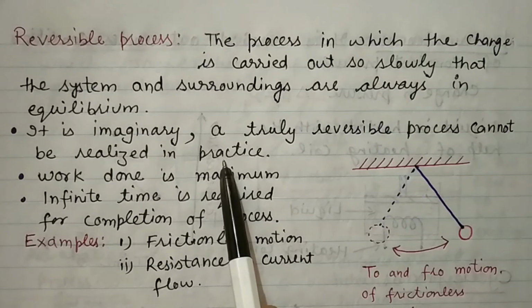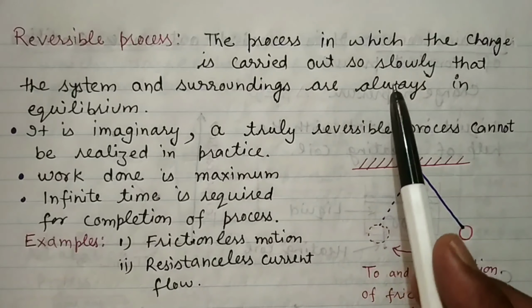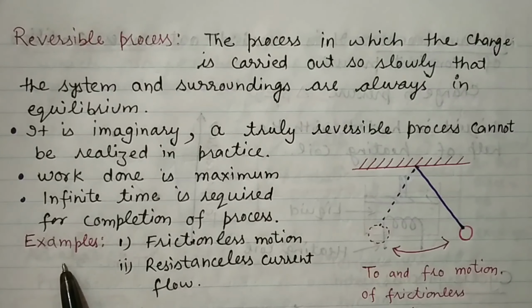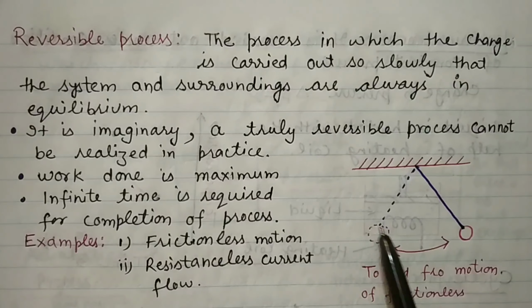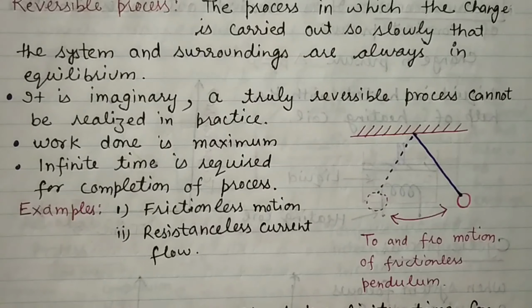Third thing is, work done is maximum. In a reversible process, the value of the work done will be maximum, and infinite time is required to complete the reversible process because it is a very slow process, right? The examples of reversible process are frictionless motion and resistanceless current flow. You can see here the simple pendulum example: to and fro motion of a frictionless pendulum. This is an example of a reversible process.